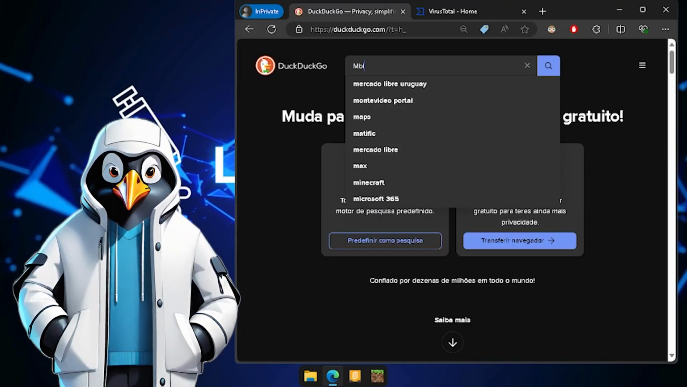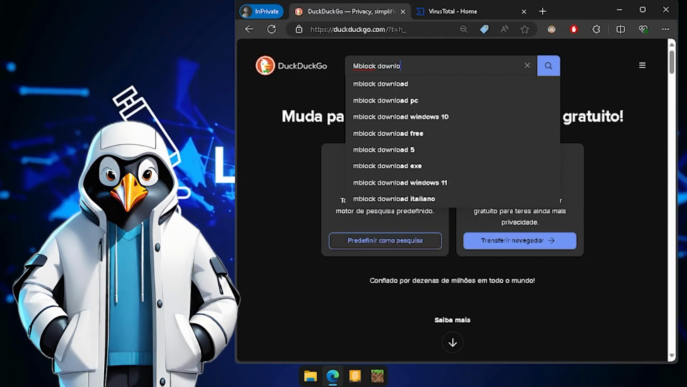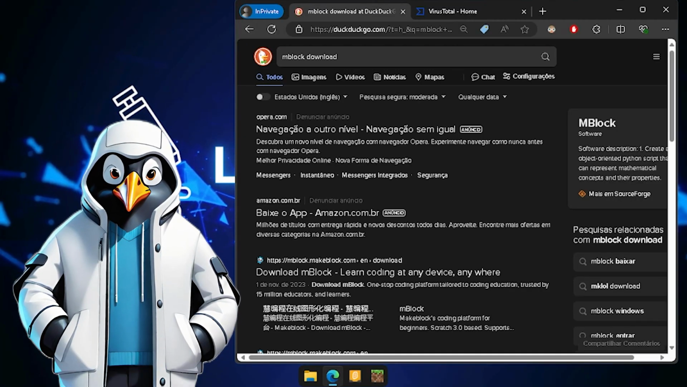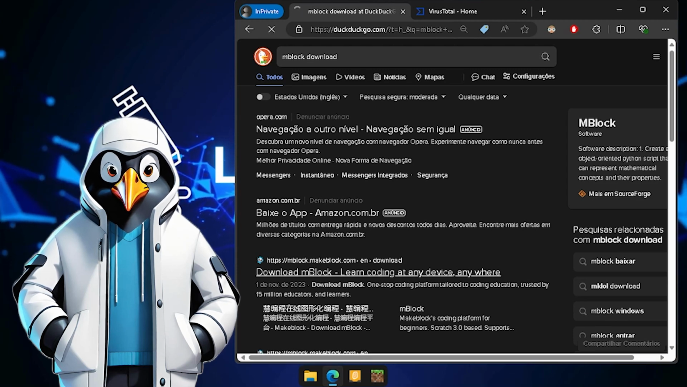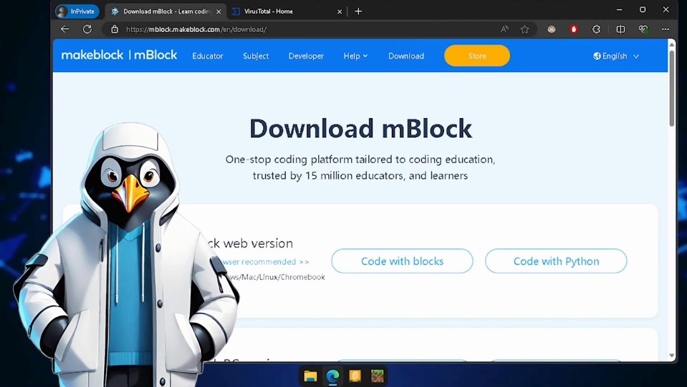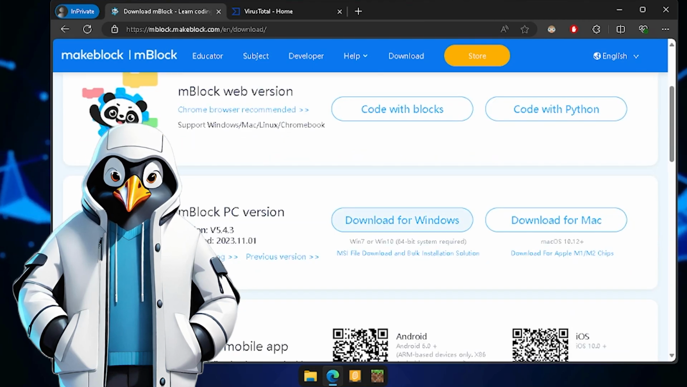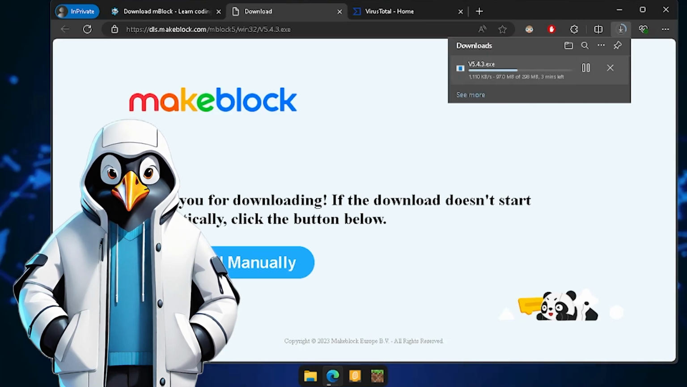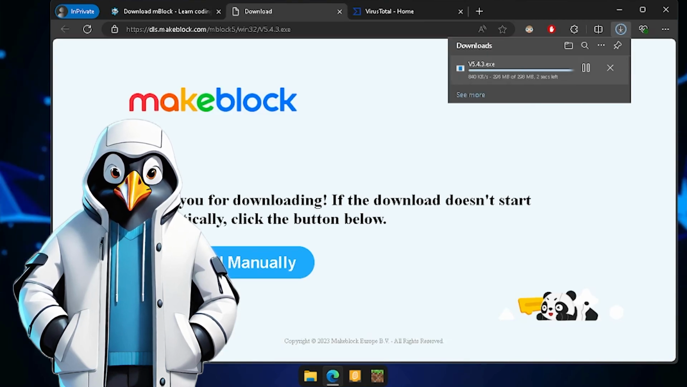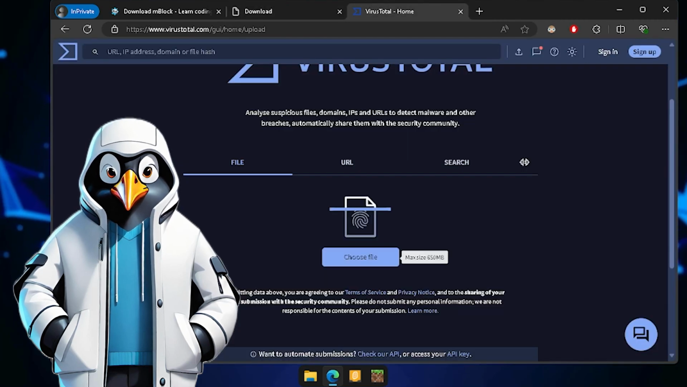Now, let's see how to get started with mBlock and ensure that your file is safe. First, go to the official mBlock website and download the installer. It's important to always download software from official sources to ensure security. After downloading, check the file using a reliable antivirus to make sure it is safe.